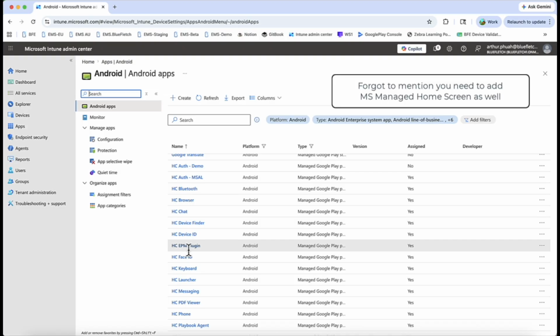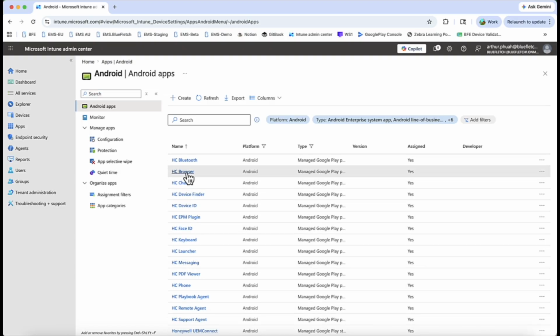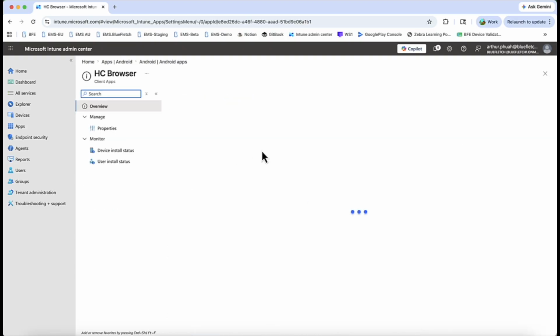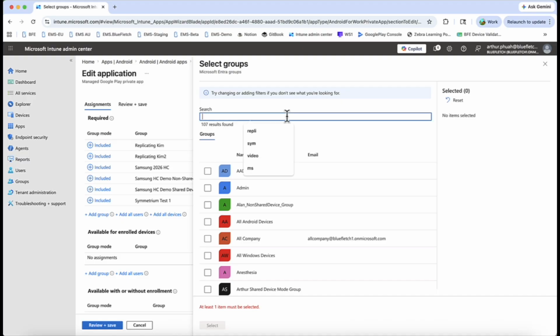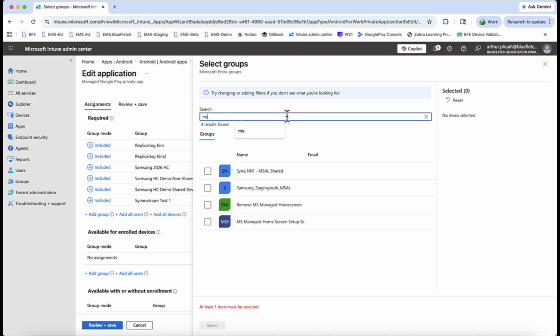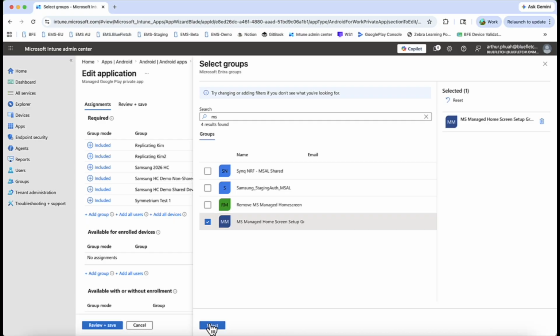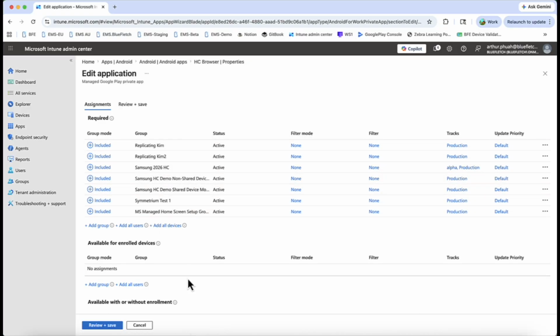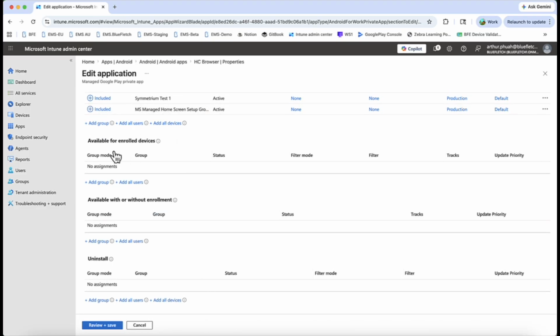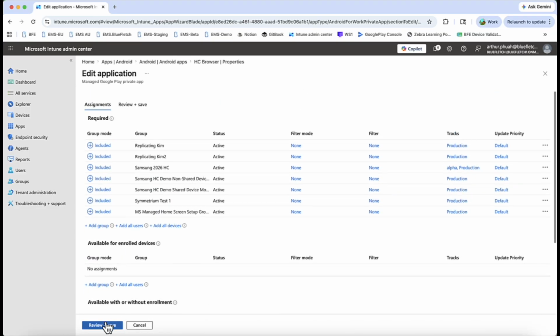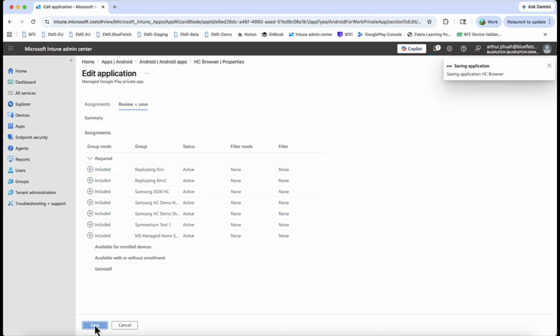We added this guy, so you want to go to properties, go to assignment, you would add your group in here, and you set it to required. And if you want to get rid of it later, you can always remove it from here or exclude it and put in the uninstall. So save.